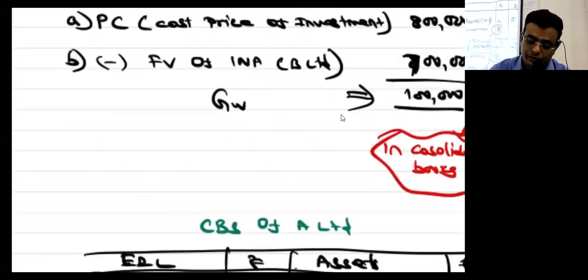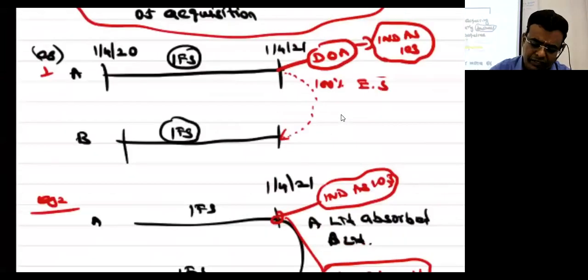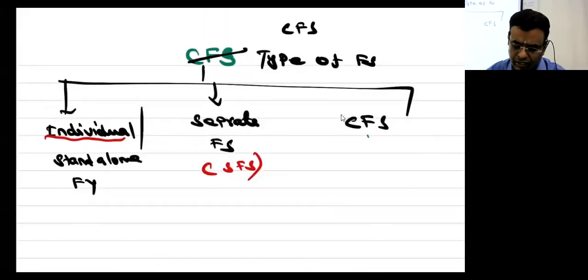So tell me, what is the difference between these three statements? Any idea? Quickly, please respond to me. Standalone financial statement, separate financial statement, then consolidated financial statement. Tell me the difference.